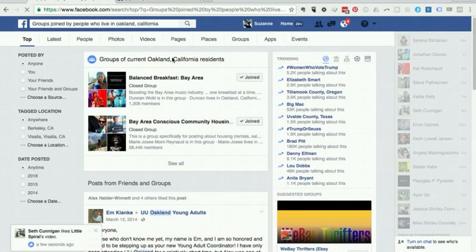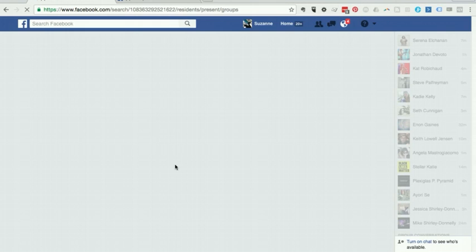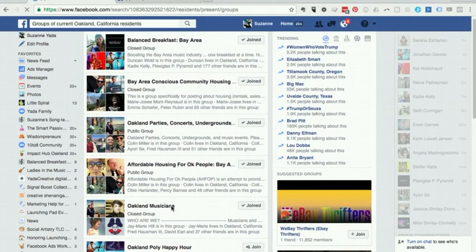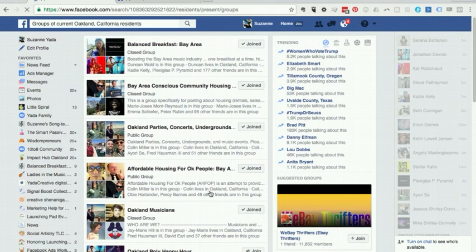Boom! Groups of current Oakland, California residents. This is a really cool way to start narrowing down the forums that you want to join and connect with. Like Oakland Musicians, that's great. I'm part of that group already.